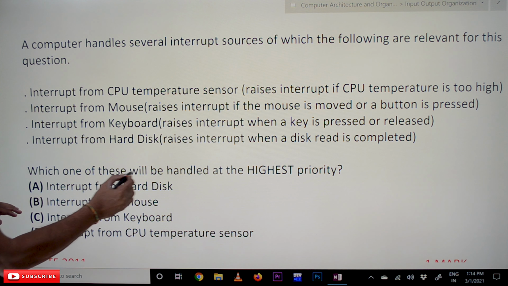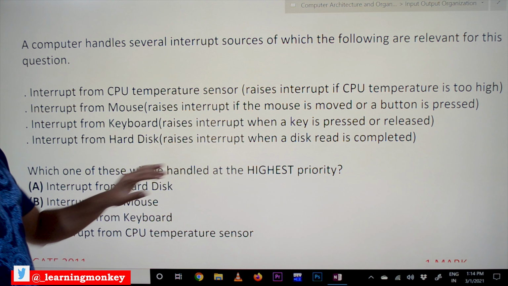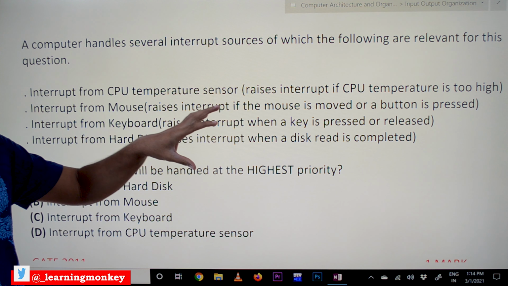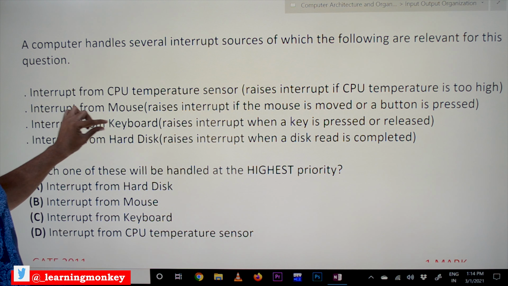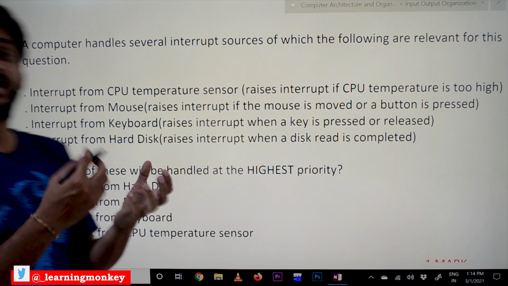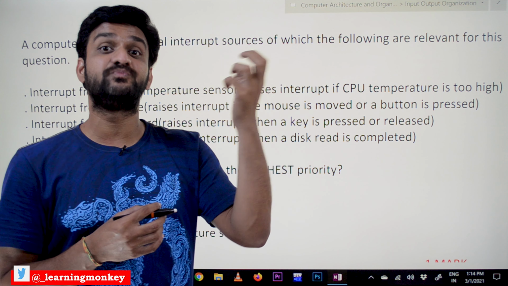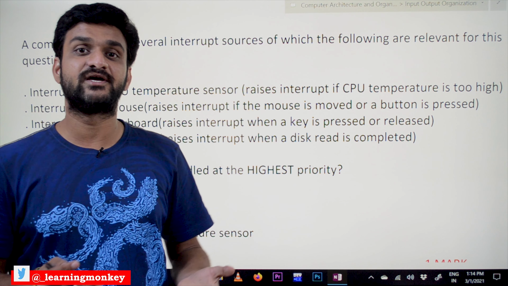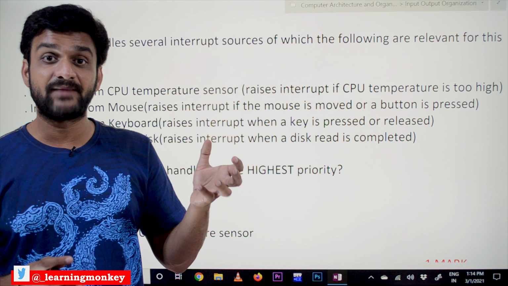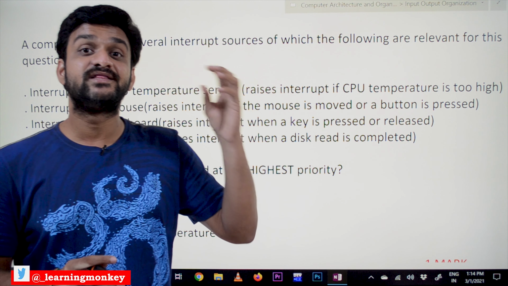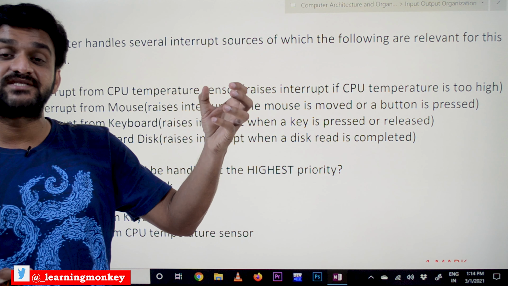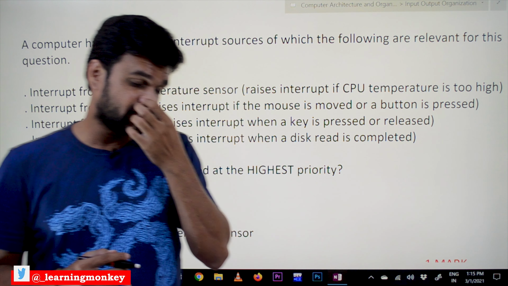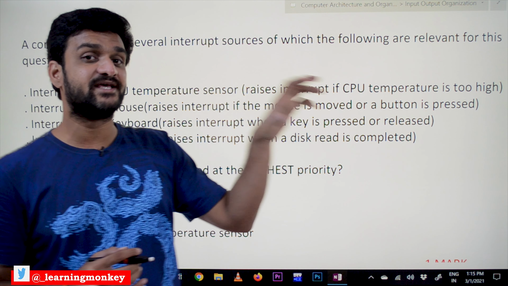Which one of these will be handled at the highest priority? Among these interrupts, which one is given the highest priority? Is it the temperature sensor, mouse, keyboard or hard disk? Apart from the IO devices, the system temperature should be given the highest priority, because if something goes wrong, the entire system will collapse. So the interrupt generated by the system temperature sensor should be given the highest priority.